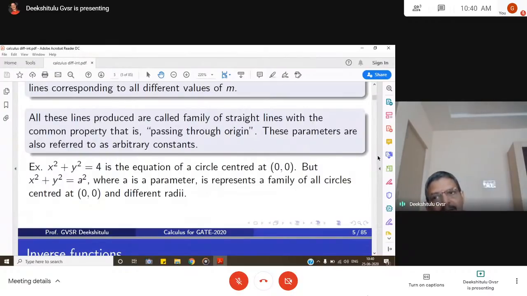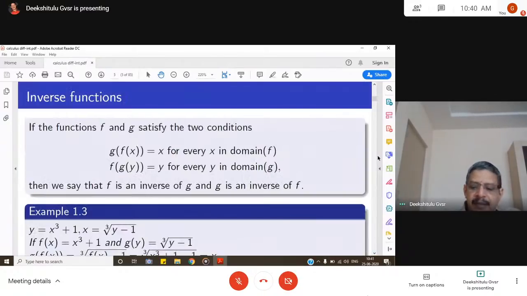All are centered at 0, 0. So x square plus y square is equal to a square, and if a is a parameter, it now represents all the circles centered at 0, 0 with different radii. So that represents a family of circles centered at 0, 0 and having different radii. That is what we mean by a family of curves, and the main difference between a single curve and a curve involving parameters.